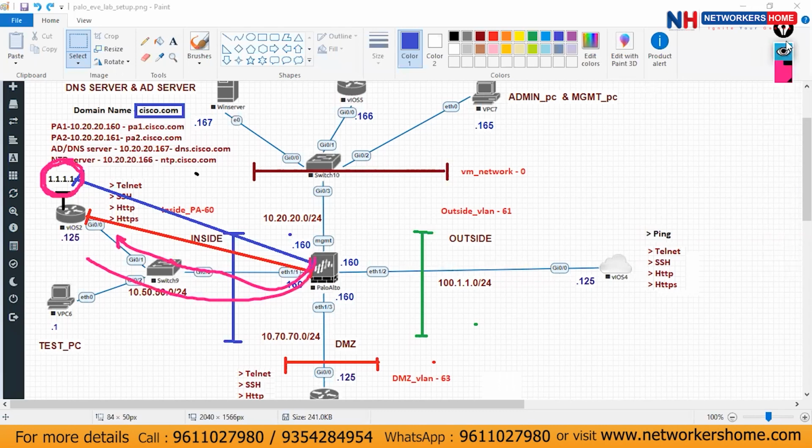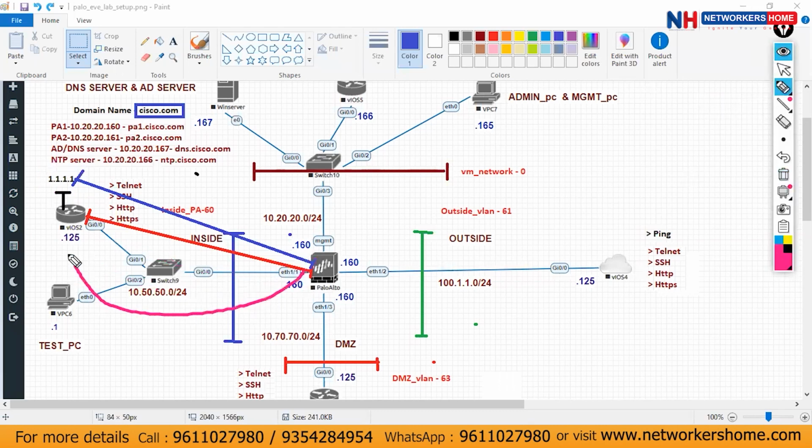The next hop will be 125, guys, in this direction. Where is my loopback here? My loopback is on this particular router. This is my loopback. So what will be my next hop? Obviously, my next hop will be 125. How? 160 is for this particular router.